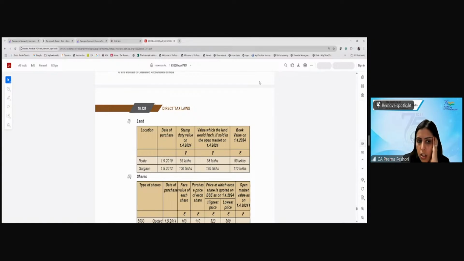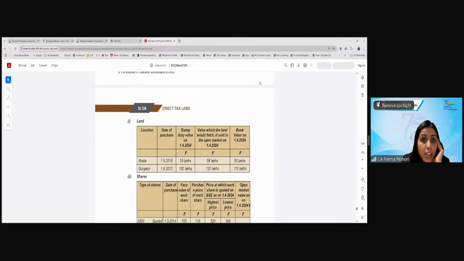Yes, that is correct. So for the Gurgaon one, you will take the 120, being higher than 100. But when it comes to land at Noida, the trust was registered only on 1 February 2013, right? So what did we say? That assets will not include the assets which were purchased prior to the granting of the registration.